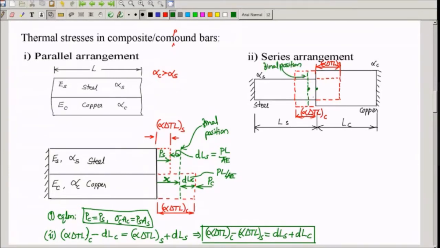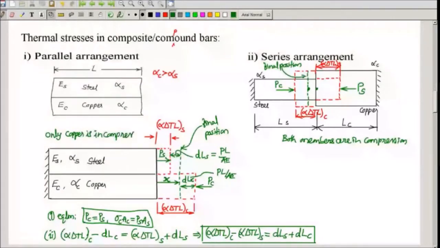That means the steel member which was deforming so much is compressed back like this. This is the load applied on steel. Copper member which was supposed to deform so much, it is compressed back in this direction. So this is PC. So both the members are in compression here. But in the parallel case, only copper is under compression, steel is in tension. In parallel arrangement, the material which is having more alpha will be under compression. Material which is having less alpha is in tension. But in series arrangement, both the members will be under compression.